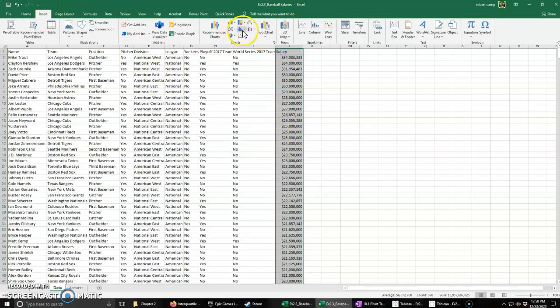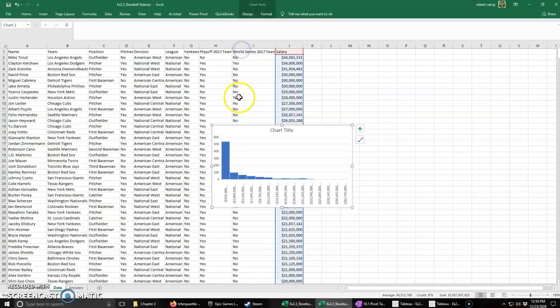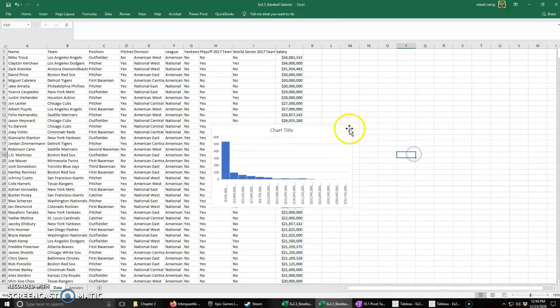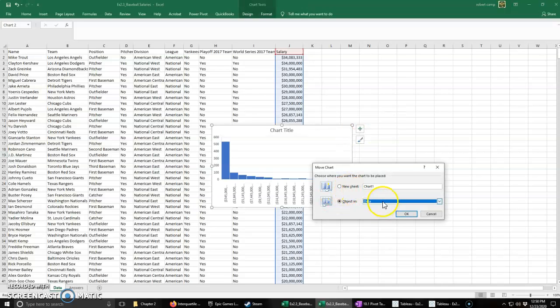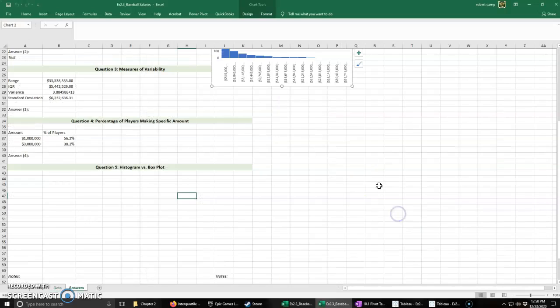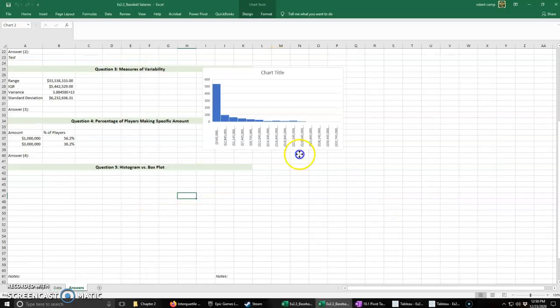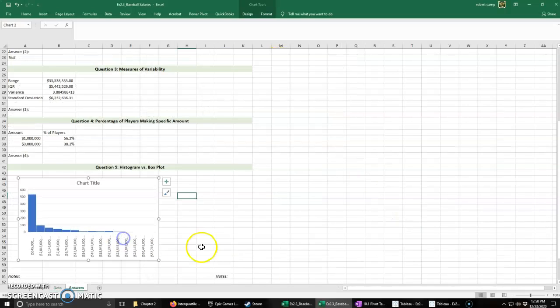So insert, histogram, and now it lets it in, which is fine. I don't know why it's doing that. We're going to right click up here, go to move chart, and move it over to answers. And then we'll drag that down here.